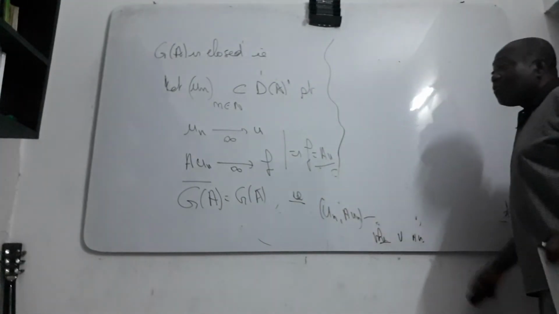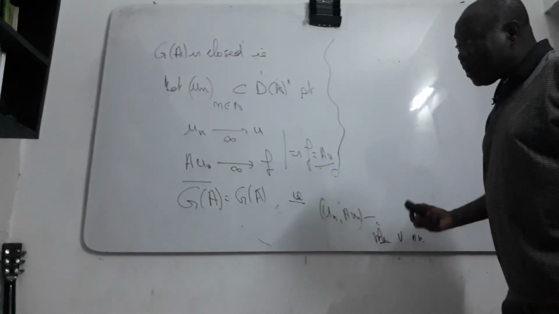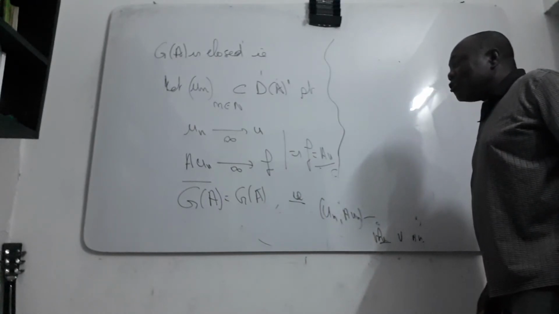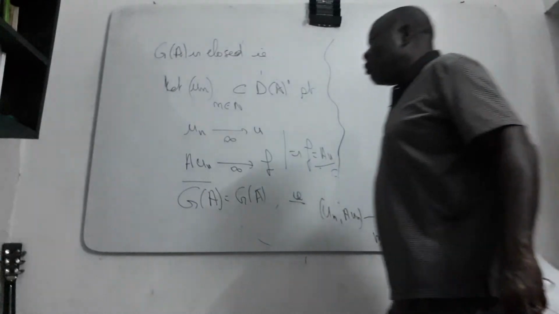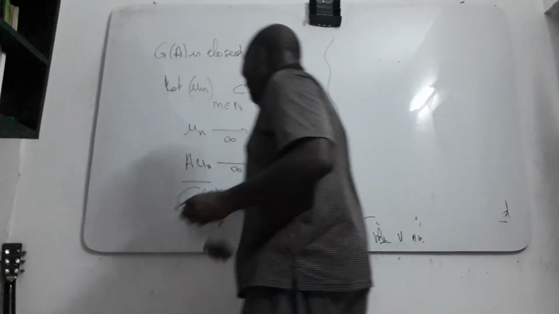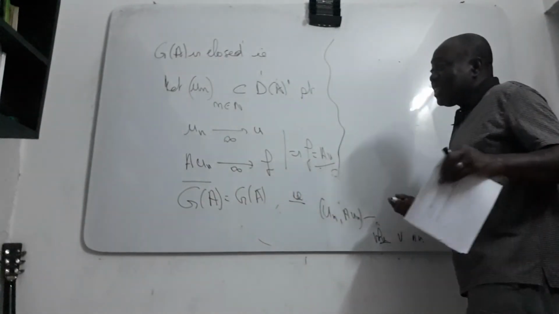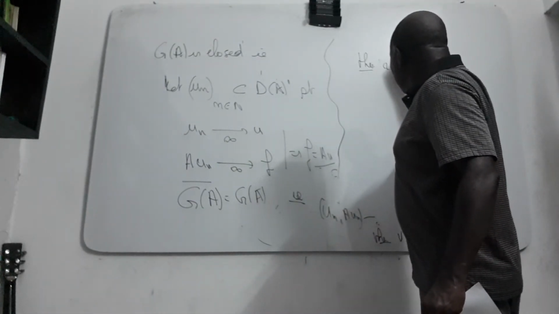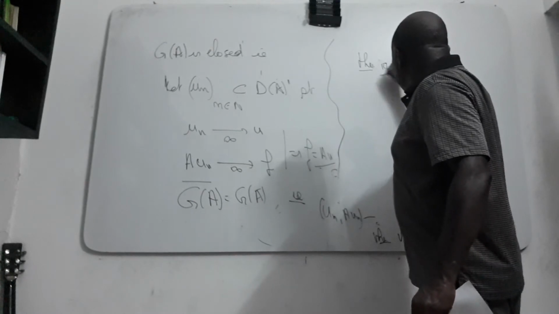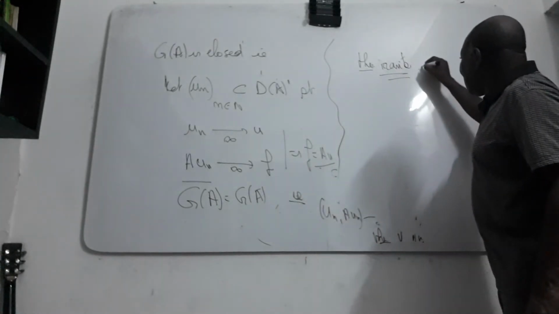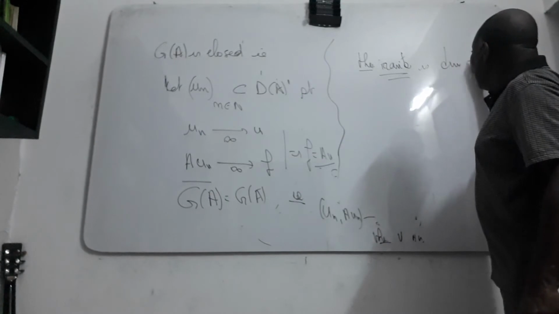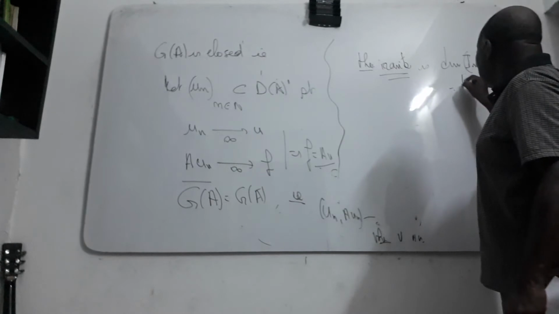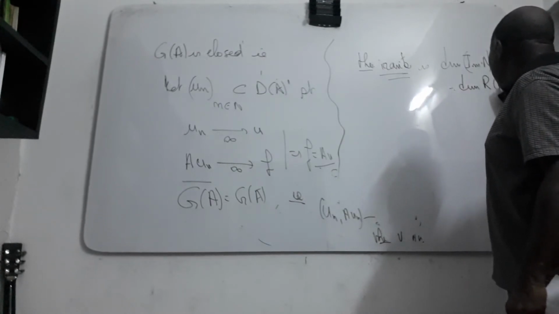Now you know the definition of a closed unbounded linear operator. You know the graph, the domain, the range of the operator and so on. And also the rank of these operators: the rank is just the dimension of the image of A, the dimension of R(A).